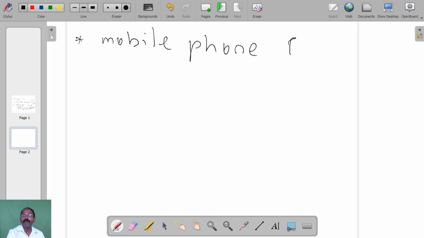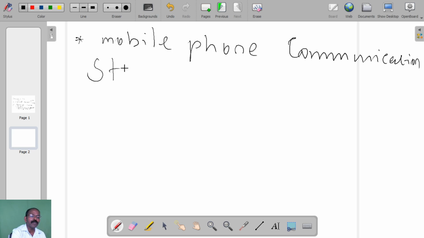Mobile phone communication station is also one of the sources for EM wave.